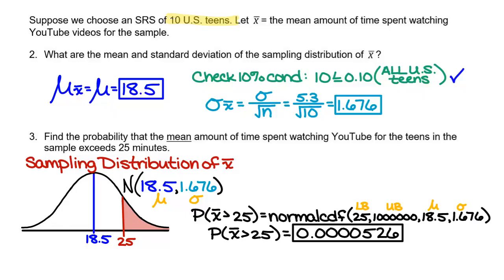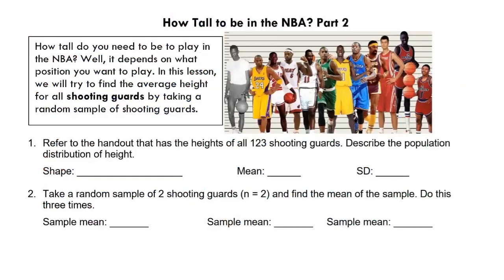All right. I want you guys now to have pages 20 and 21 open up side by side. You need to be able to see both of them. And we are going to do something similar to what we did yesterday. Yesterday we were talking about how tall do you need to be in the NBA. Yesterday, what position were we looking at? Power forwards. Today, we're going to look at shooting guards.